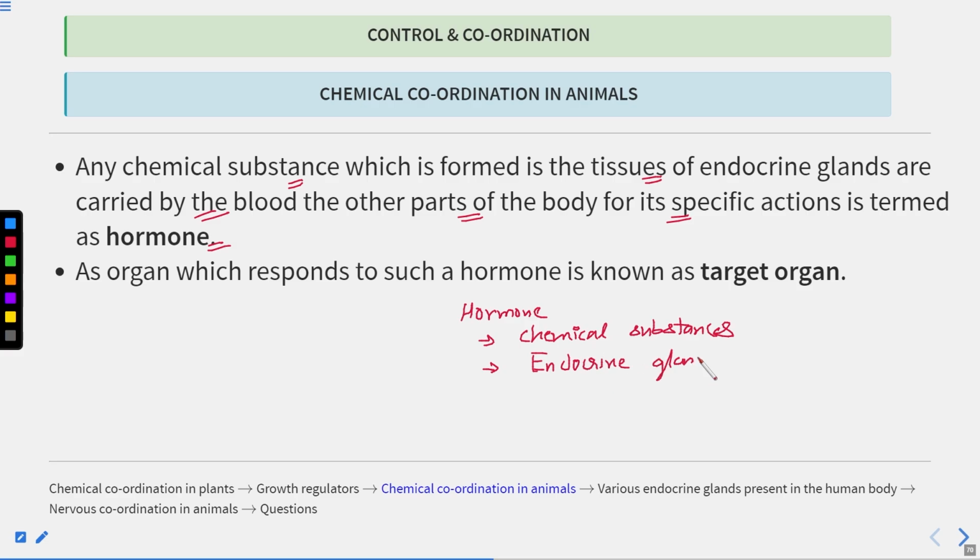Then they are transported by the blood to various organs, or you can say the target site, the target organ. When they reach the target organs, they do their specific actions. Clear? An organ which responds to such a hormone is known as the target organ.